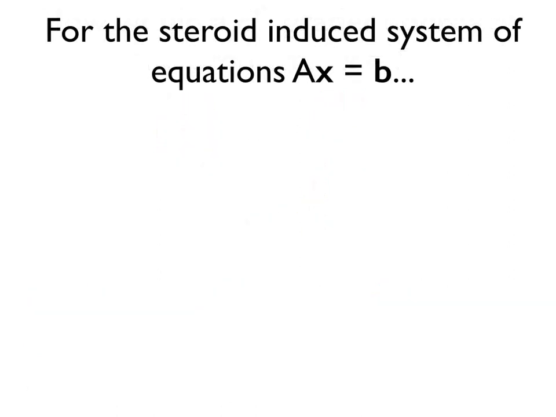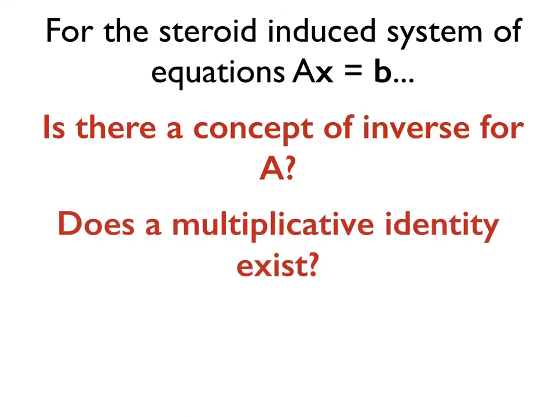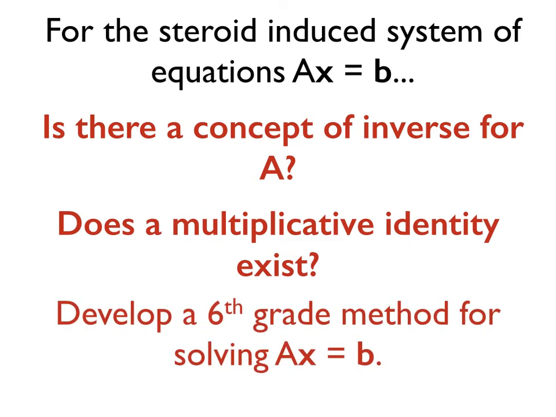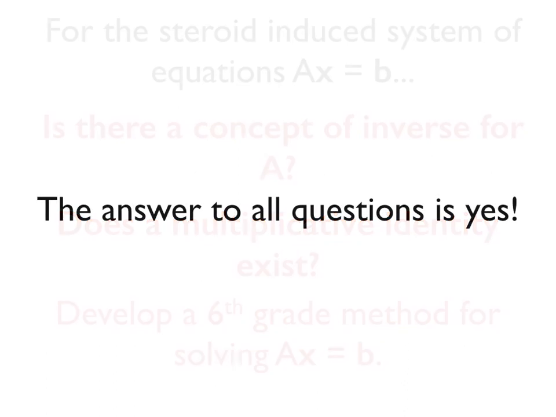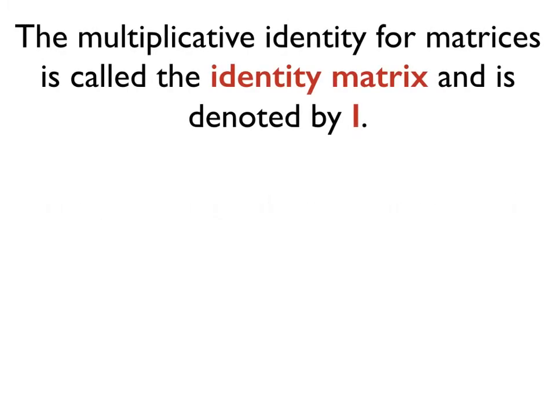So for the system of equations Ax equals b, now we have more equations and more unknowns. Is there a concept of inverse for A? That's one question we might ask. Does a multiplicative identity exist? And finally, could we develop a sixth grade method for solving Ax equals b using the same kind of idea? The good news, the answer to all those questions is yes. So let's start by defining some terms.